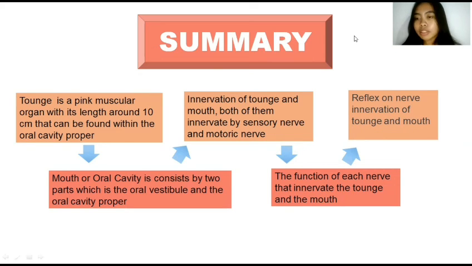The motoric innervation of the tongue is the hypoglossal nerve and the vagus nerve, and the sensory innervation of the tongue is the glossopharyngeal nerve, lingual nerve, and the facial nerve. The sensory innervation of the oral cavity is the maxillary nerve and the mandibular nerve. And the motoric innervation of the oral cavity is the facial nerve.